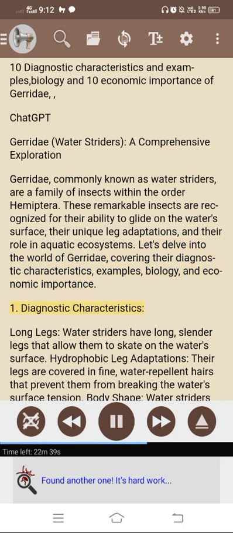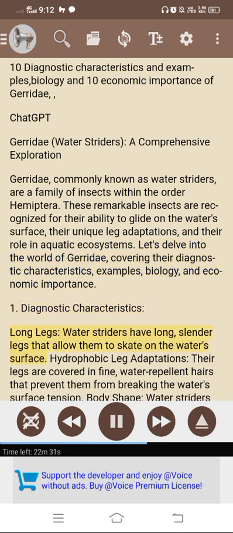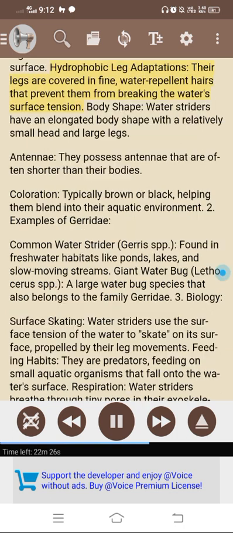1. Diagnostic characteristics. Long legs. Water striders have long, slender legs that allow them to skate on the water's surface. Hydrophobic leg adaptations. Their legs are covered in fine, water-repellent hairs that prevent them from breaking the water's surface tension. Body shape. Water striders have an elongated body shape with a relatively small head and large legs. Antennae. They possess antennae that are often shorter than their bodies. Coloration. Typically brown or black, helping them blend into their aquatic environment.